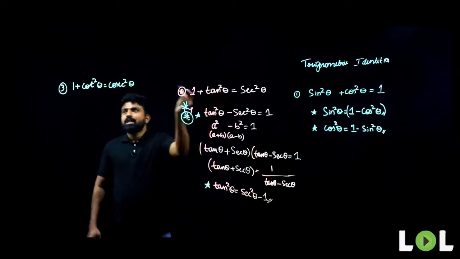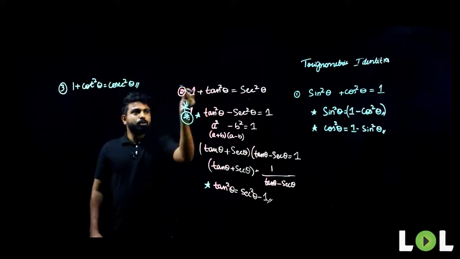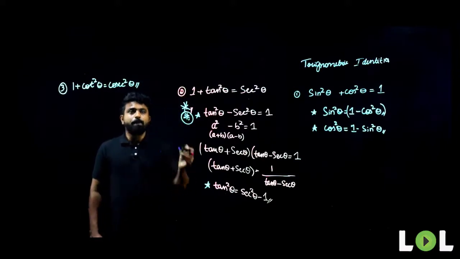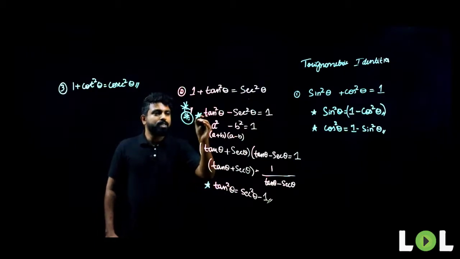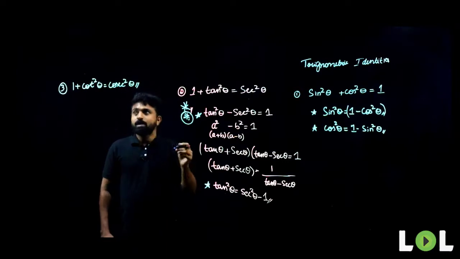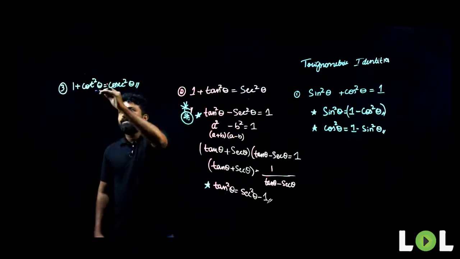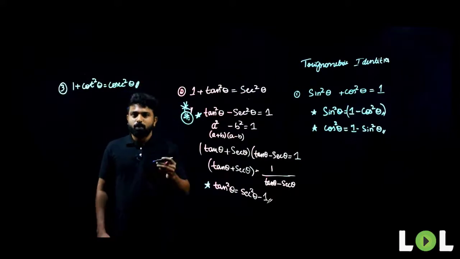Now, isn't this similar to this identity? Isn't my third identity similar to my second identity? So you people try to derive the other ways in which this identity can be written. Pause the video here, derive the other identities for this main identity. Once you're done with that, we'll continue with the class.